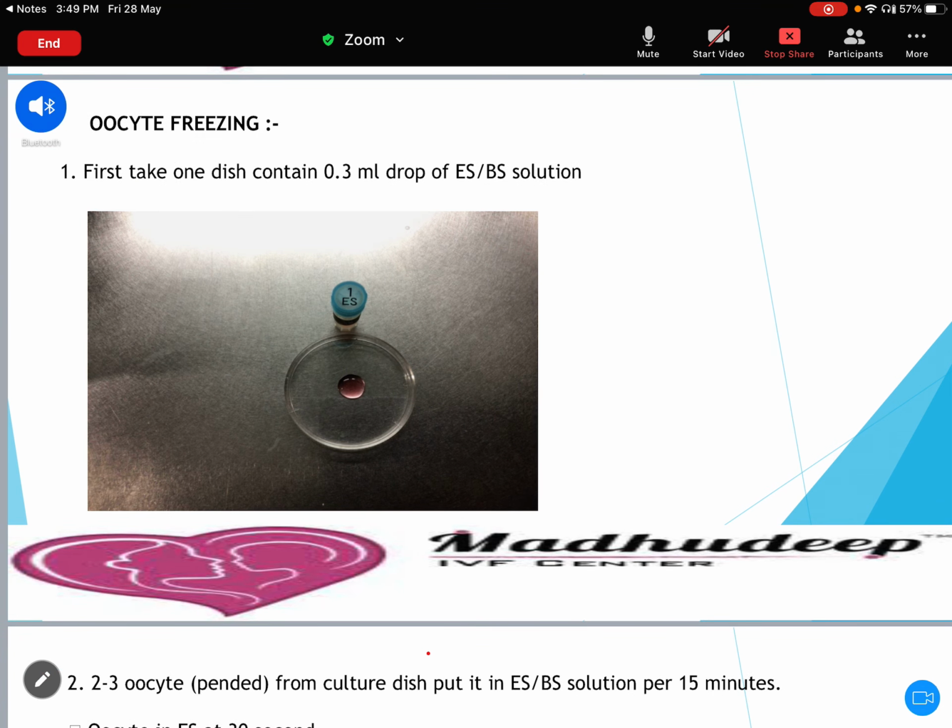Now, how to do it? First take one petri dish. This is a 60 petri dish. On the lid, take a 0.3 ml drop of the ES or the VS solution. VS when you want to freeze oocyte and ES when you want to freeze embryo. That is the only basic difference. The rest of the steps are the same.